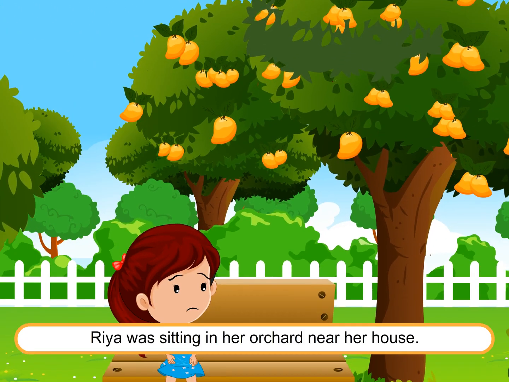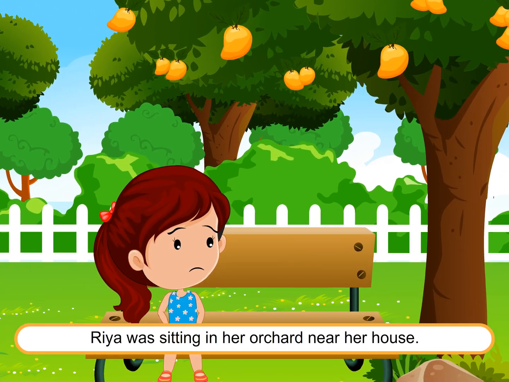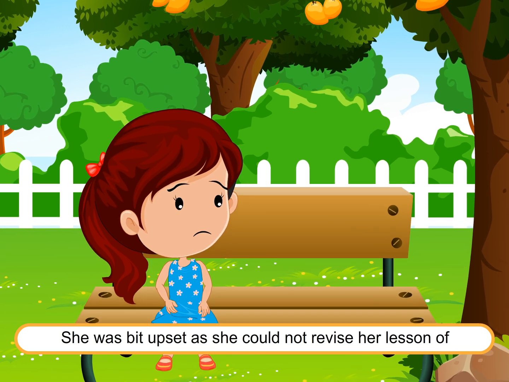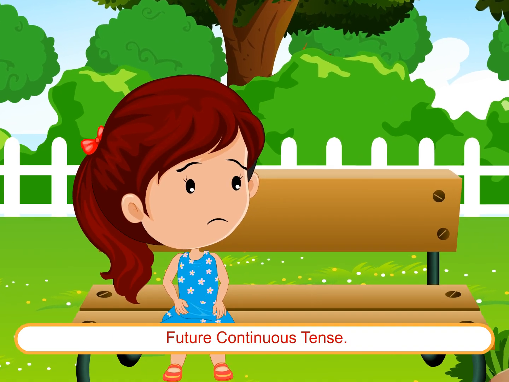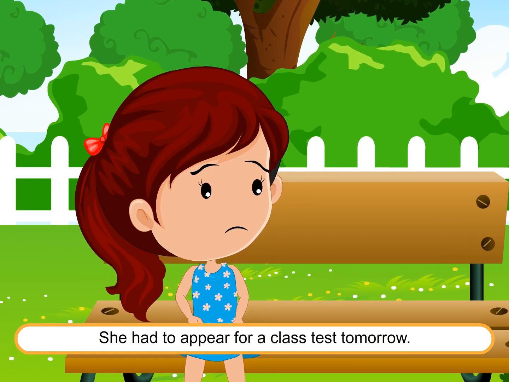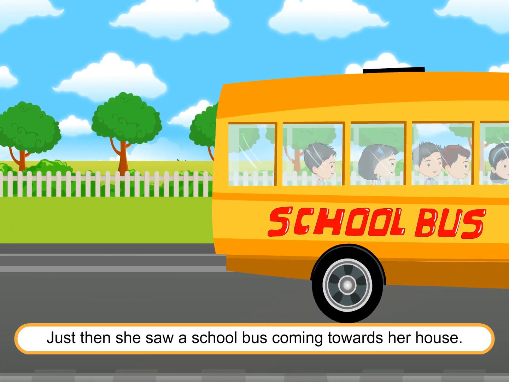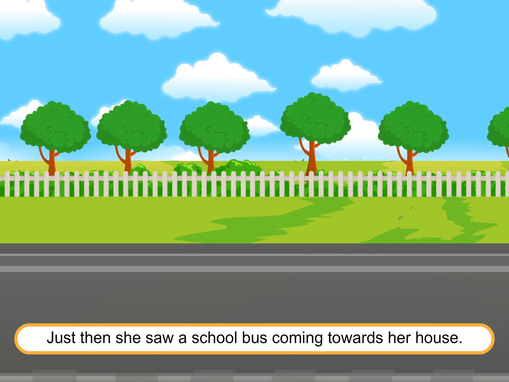Ria was sitting in her orchard near her house. She was a bit upset as she could not revise her lesson of future continuous tense. She had to appear for a class test tomorrow. Just then she saw a school bus coming towards her house.